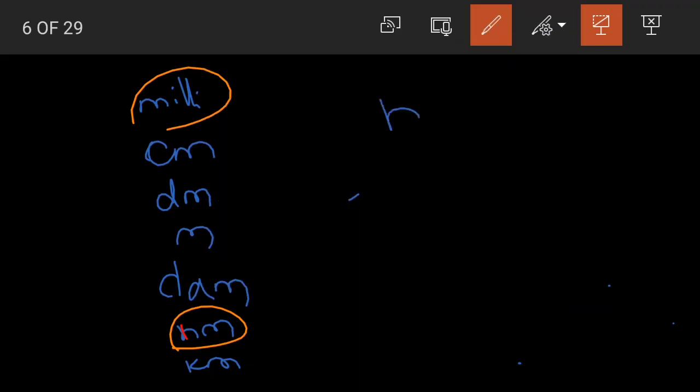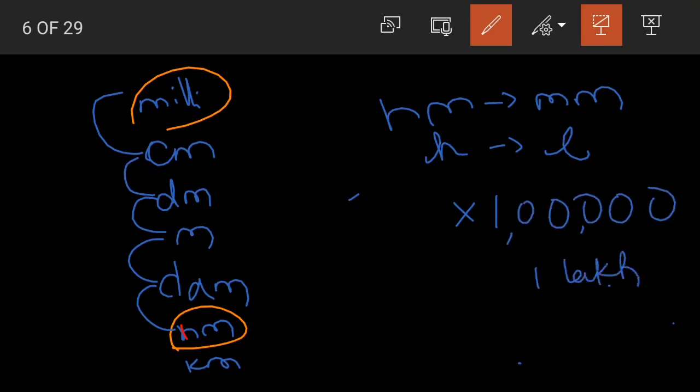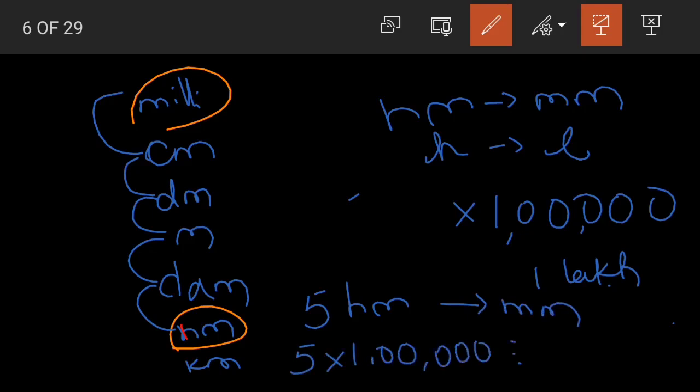So again here, hecto to milli. Again higher to lower. How many jumps do we need to multiply by? 1, 2, 3, 4, 5. So we are multiplying by 1 lakh. If we have 5 hectometers and convert it into millimeters, then it would be 5 into 1 lakh, which is equal to 5 lakh millimeters.